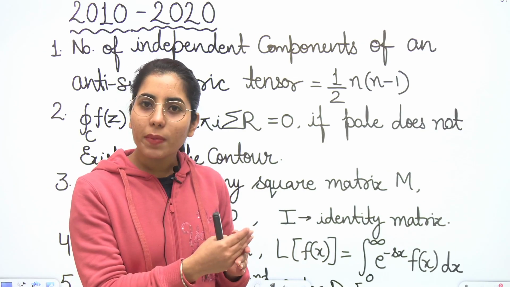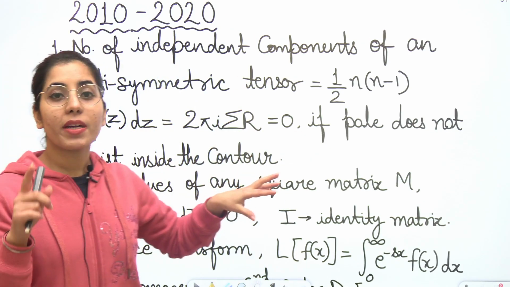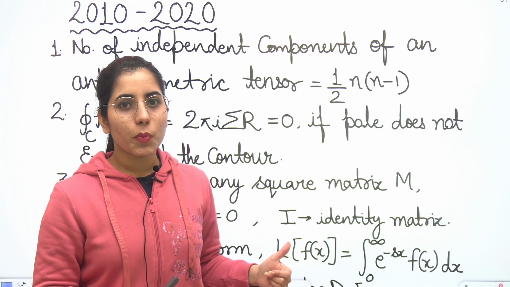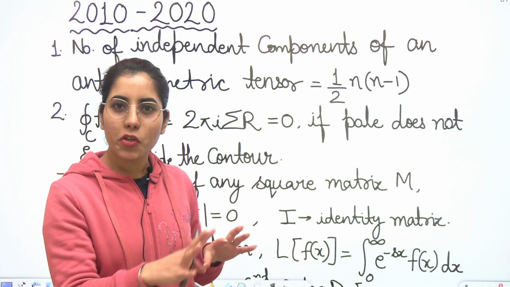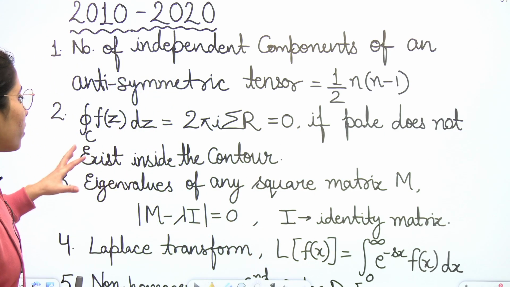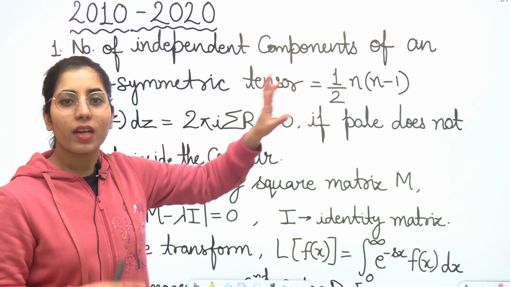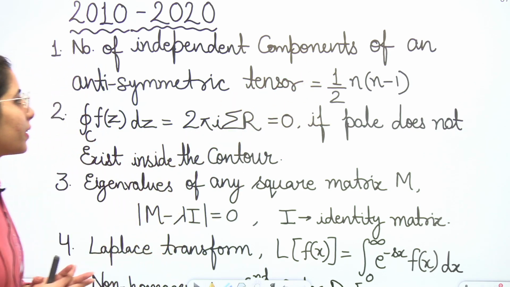Even for the symmetric tensor, I have noted down the point, and in the following points you are going to have that too. There just one change will be there in this formula, the sign, and you will get it in the following points.